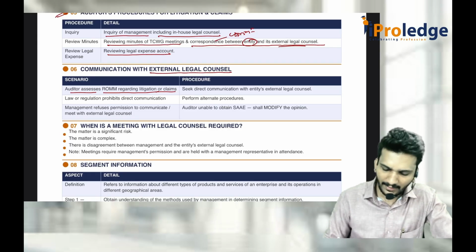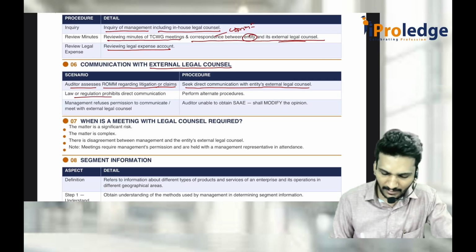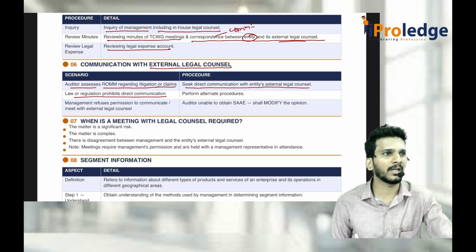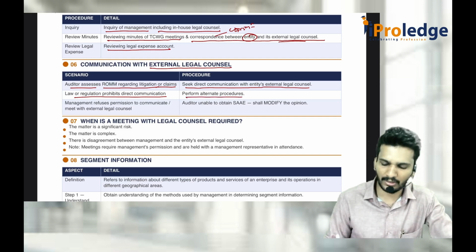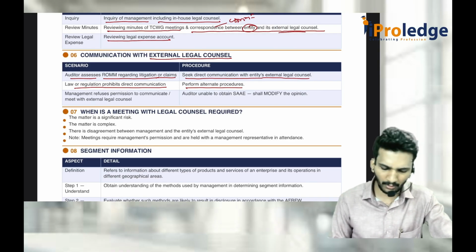How does he get it? Seek the direct communication with the entity's external legal counsel. If law or regulation prohibits the direct communication, that means they tell you, sir, the court told that you should not communicate with any other legal counsel or something like that, then perform alternate procedures. What alternate procedure? It is up to your professional judgment. Based on your judgment, you go and do it.